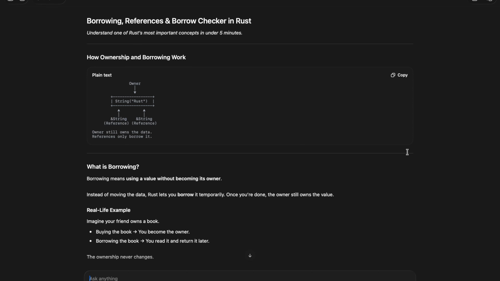Hello everyone, today we will learn borrowing, references, and the borrow checker in Rust. Yesterday we learned ownership in Rust. So today's topic is borrowing, references, and the borrow checker in Rust. That is the most important concept of Rust.